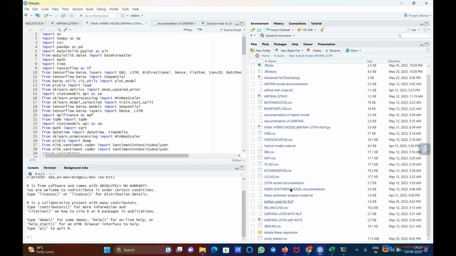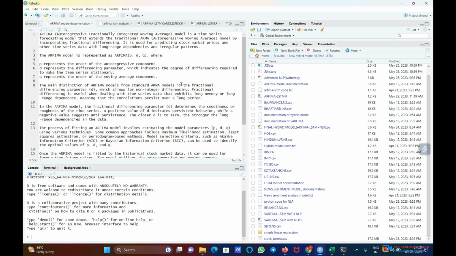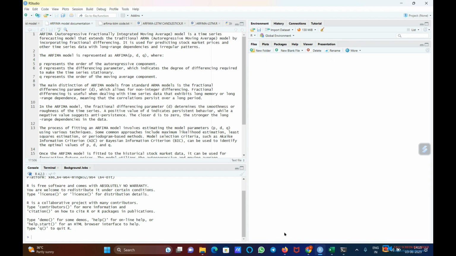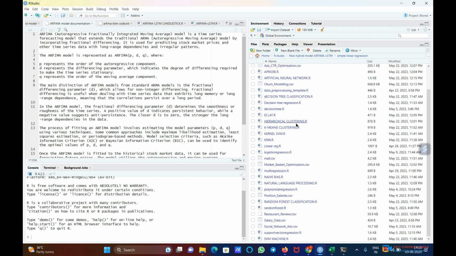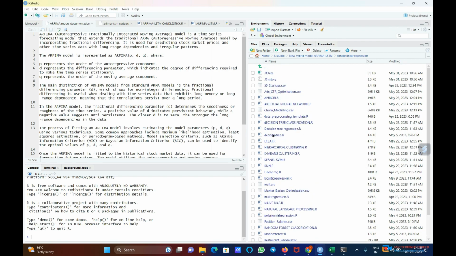And back to the R Studio. Here, these are the standard files. In this, we have created documentation also. For ARFIMA-LSTM, we have created a separate document, and for the new sentiment analysis, we have created a separate document. And for better understanding, we have created one folder also where all the basic algorithms are deployed, actually showing how they work.